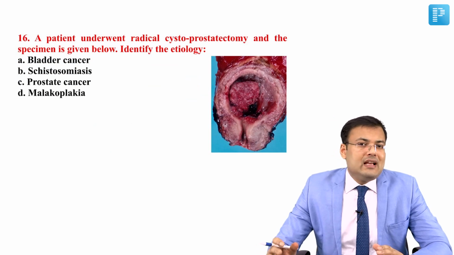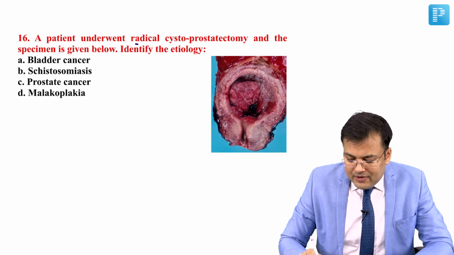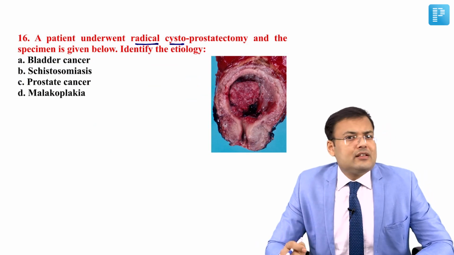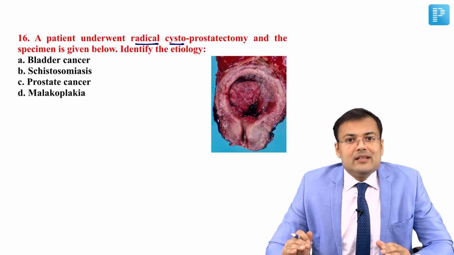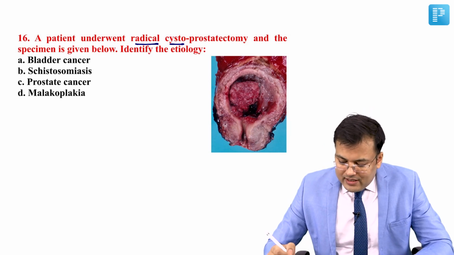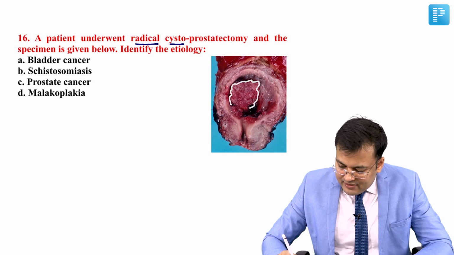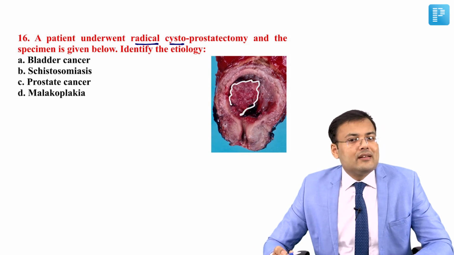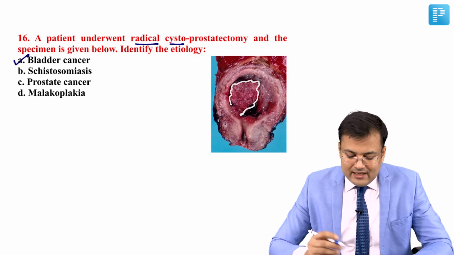The patient underwent radical cystoprostatectomy, right? So we perform radical cystectomy or radical cystoprostatectomy in conditions where the malignancy is in the bladder, and the specimen is given below. Identify the etiology. So in this specimen you can see this is the growth which is arising from the bladder and it's the malignancy. So what is the correct answer for this question? Obviously it is bladder cancer.